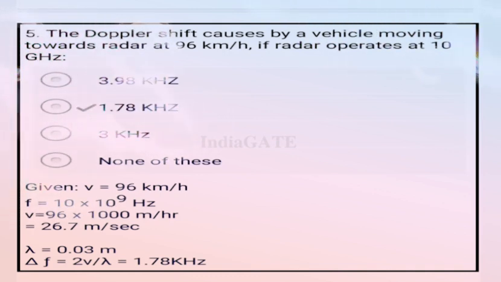Here given is V equal to 96 km per hour and frequency F is equal to 10 into 10 to the power of 9 hertz. After putting the values in delta F equal to 2V upon lambda, we get 1.78 kilohertz. So option B is your correct answer. Now come to the next question.